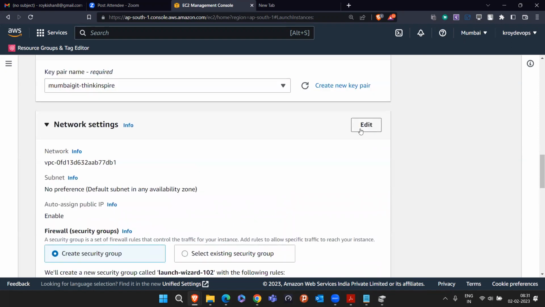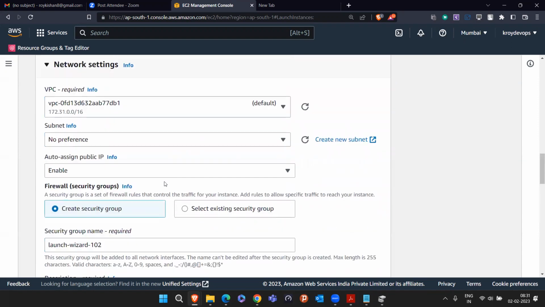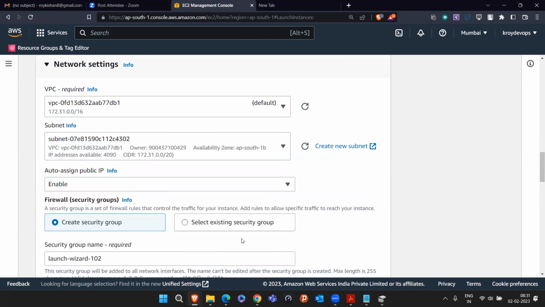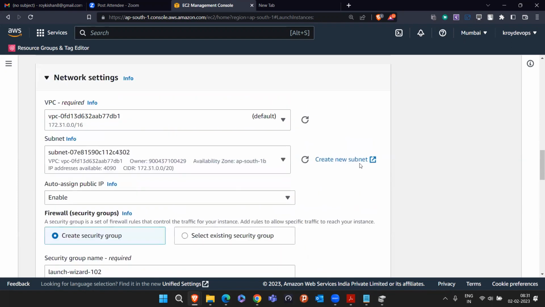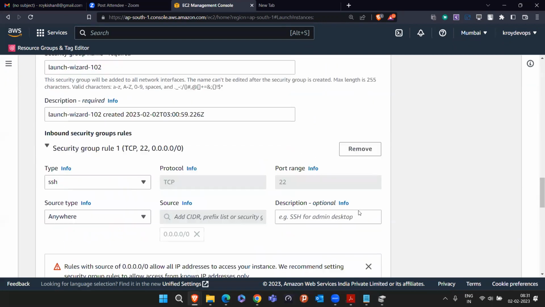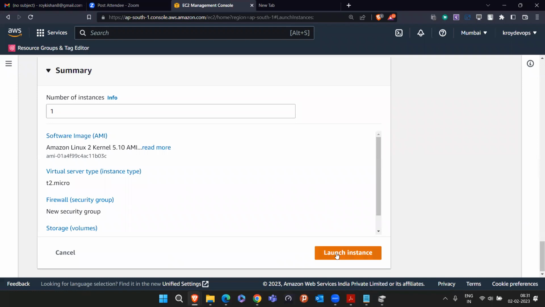We have to make a little change because I have to launch it in 1B only. So I will select the subnet as 1B. Okay, this is for the 1B. I select that, so our machine will be running in 1B only, not in any one. That is the only thing we did. We did the network setting and selected that one. That's all. Click on launch instance.